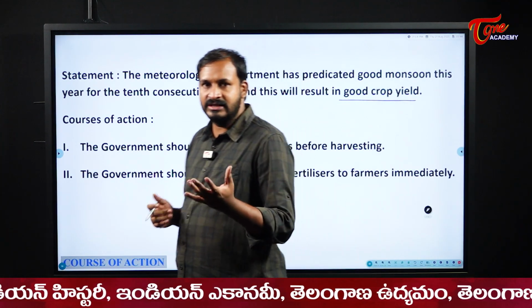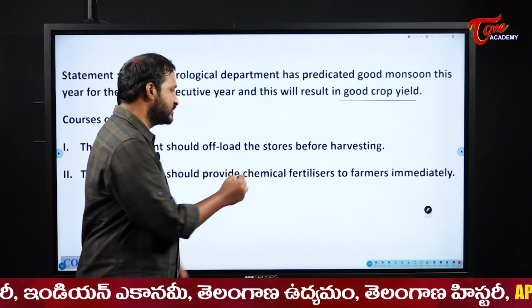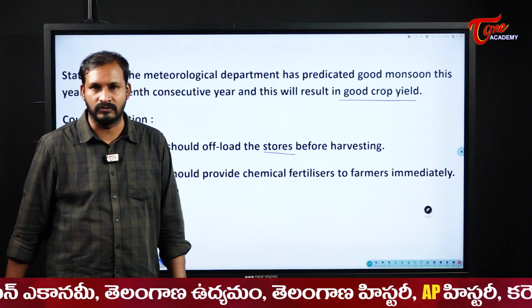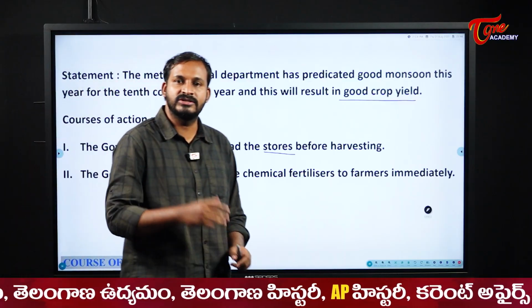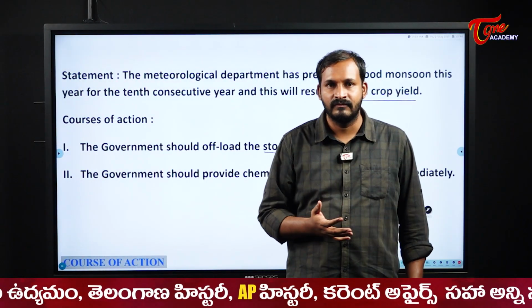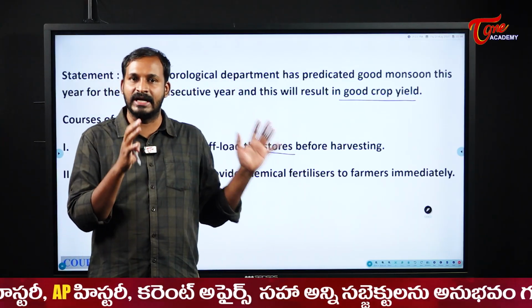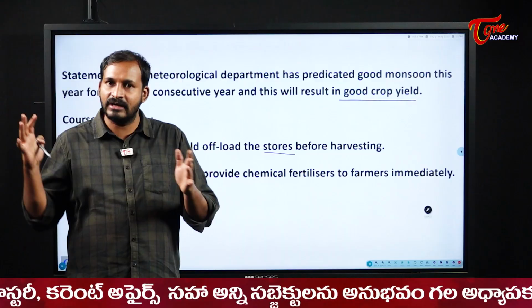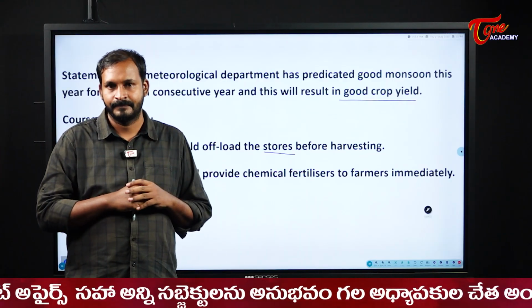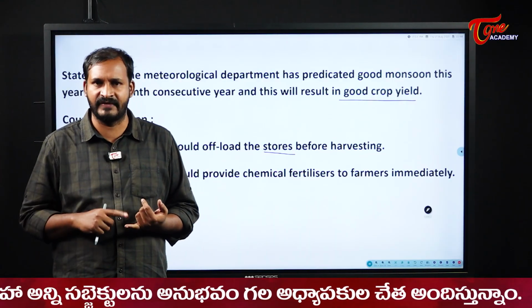See here students, if there is offload the stores in the sense, government stores means what? Go downs. Yes, why? Because new crop will come, right? Why? Because there are good monsoons. So definitely they should empty, they should be ready with the empty go down so that the new crop should be stored there. Yes, that is a perfect course of action.